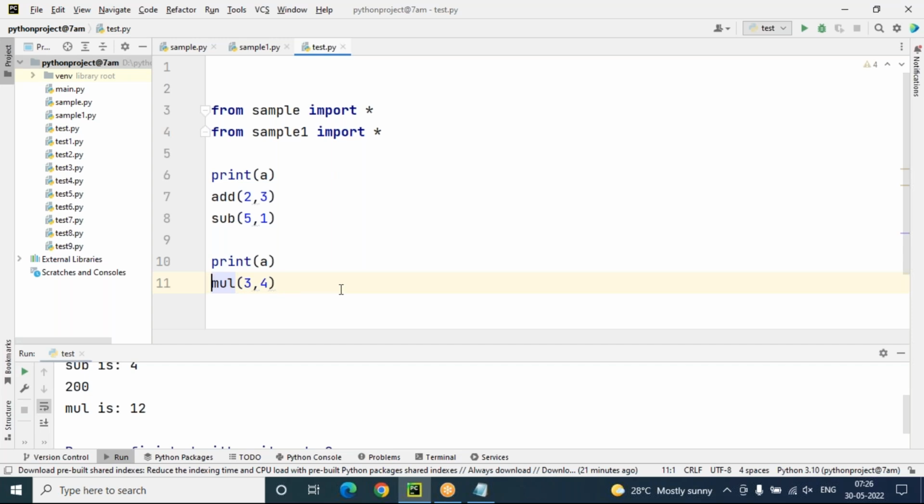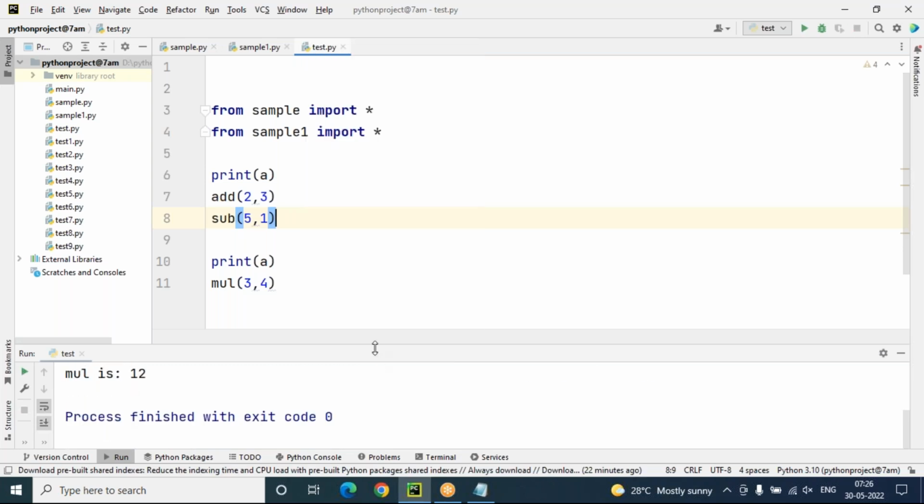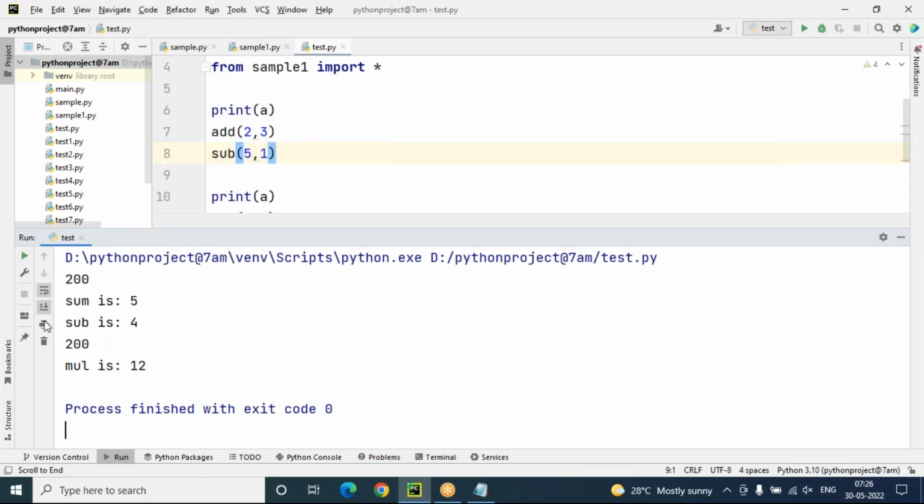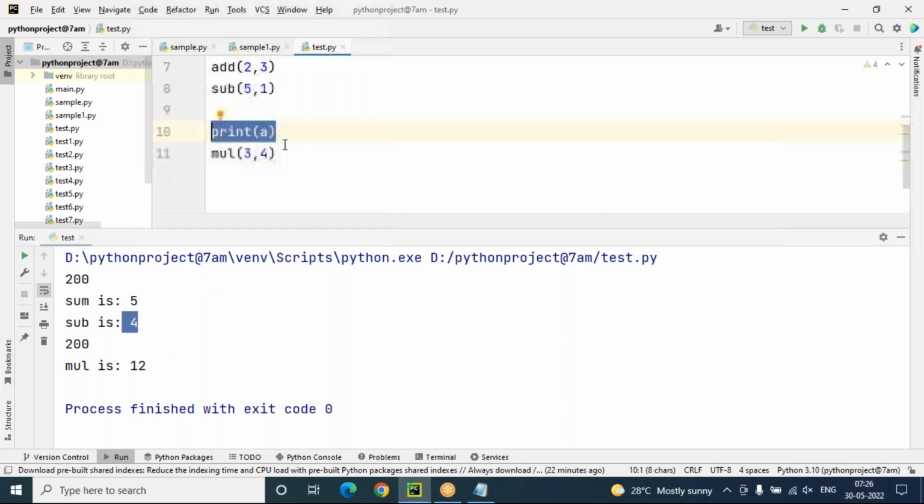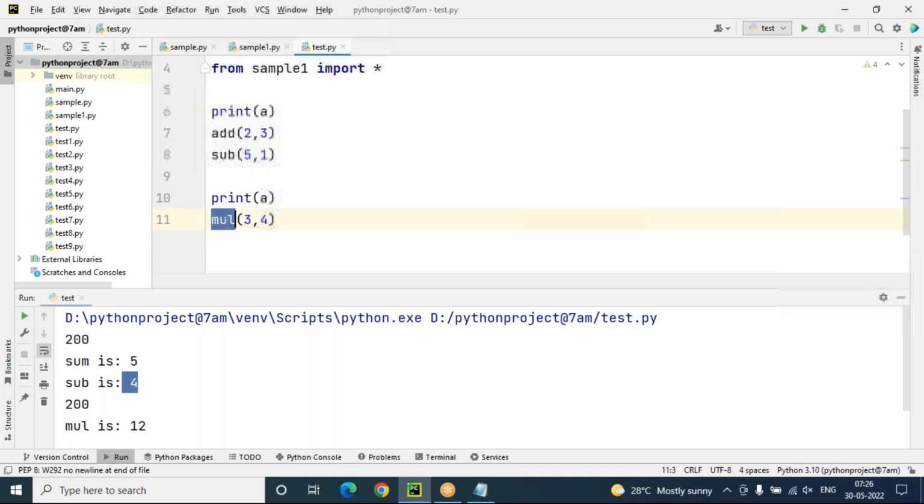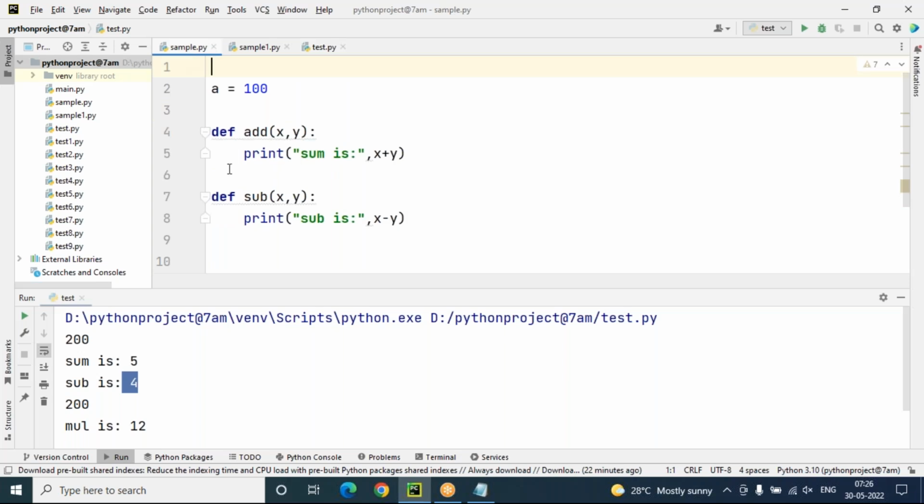But there is a problem here, one problem in this case. So notice this, what is the problem here? Once I run this, we get the output clearly. Add of a value 200, add 2 comma 3 is 5, subtraction 5 minus 1 is 4, again a 200, multiplication 12. But there is no problem for the multiply function, subtract function and add function, because the add and subtract functions are coming from the sample module.